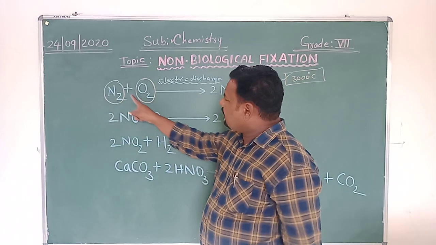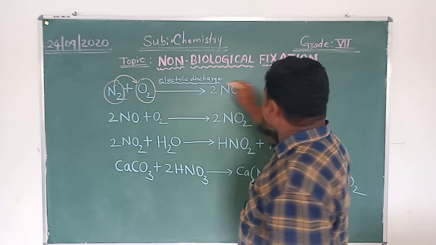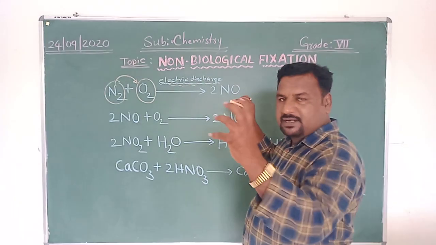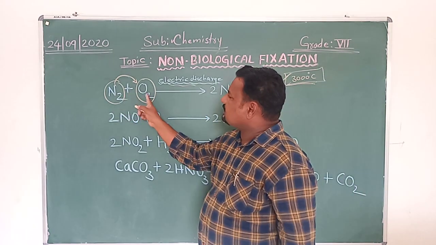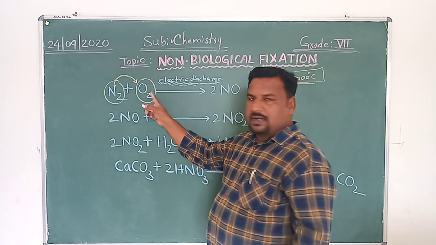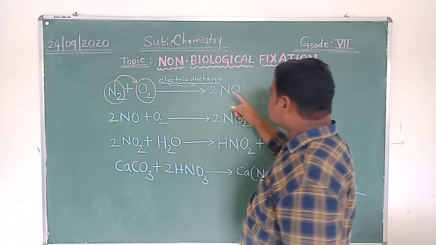N2 is nitrogen, O2 is oxygen. These two react under electric discharge, under lightning at high temperature. When nitrogen and oxygen react under high temperature, they form nitric oxide.